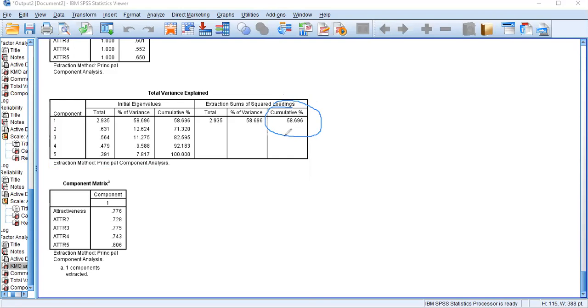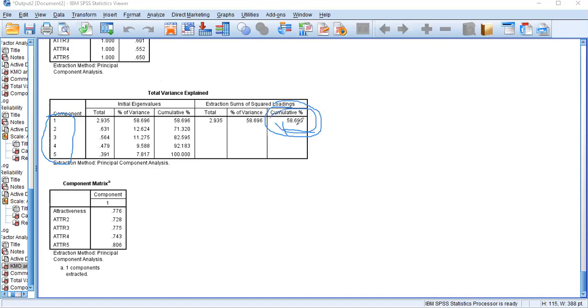Normally it indicates that the 5 measurement items measuring my first independent variable represent more than 58% of the variance of your variable. I'm telling again, 58% of the variance of my independent variable, celebrity attractiveness, is represented by your selected 5 items. Then the third condition in factor analysis, after KMO and significance value, is this total variance explained value.